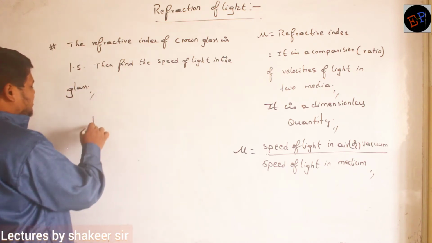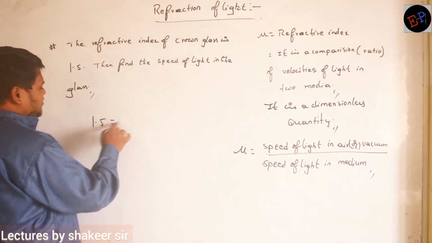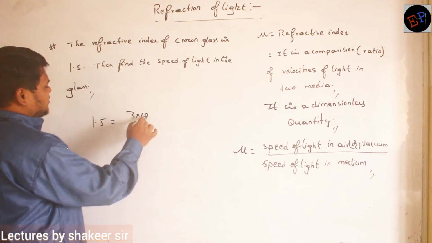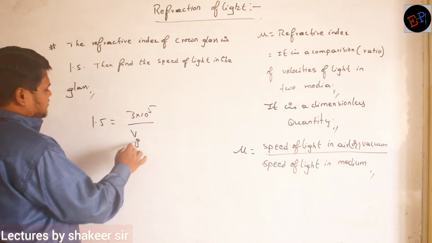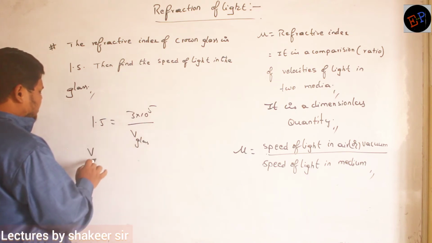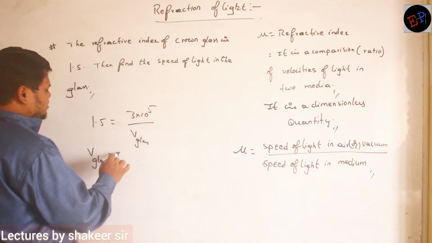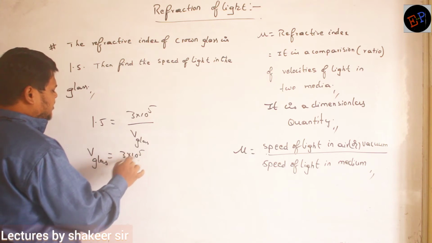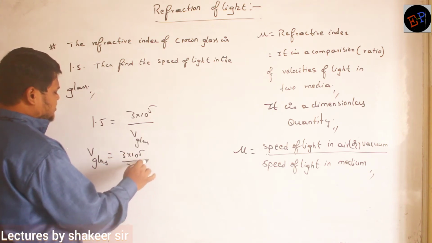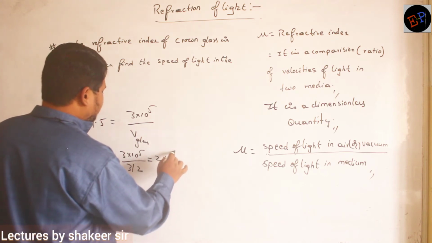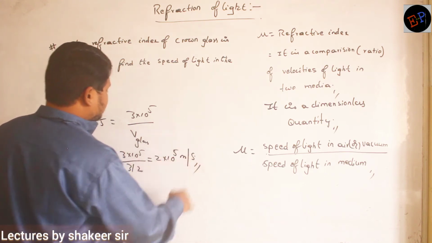Substitute here: refractive index of glass is 1.5, speed of light in air or vacuum is 3 into 10 power 8, divided by speed of light in the medium, in a glass. So V glass is how much? It is 3 into 10 power 8 divided by 1.5, which means 3 by 2. So 3 and 3 get cancelled. So it is 2 into 10 power 8 meters per second. So that is our answer.